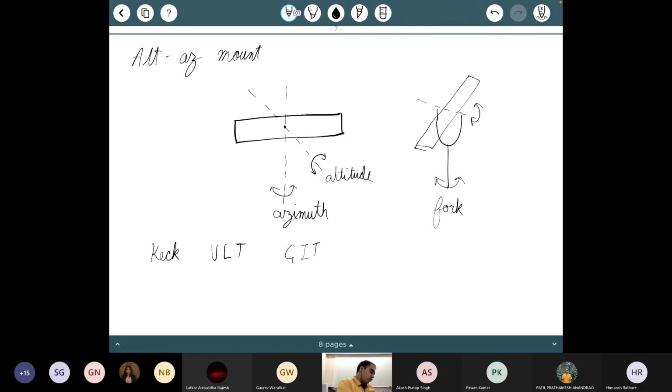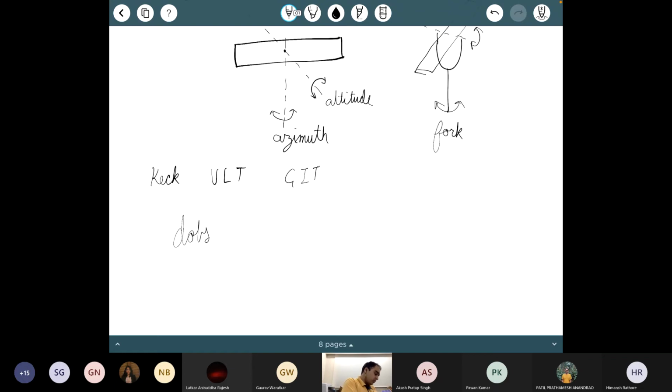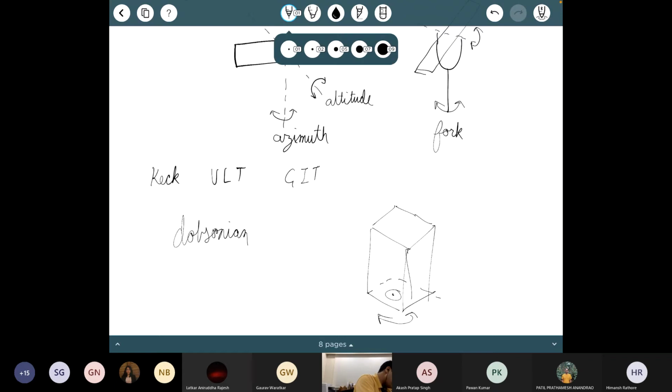This is one variant. Another common variant is called a Dobsonian, which is very popular in amateur astronomy, where essentially what you do is you take a box and the entire box itself can be turned around. So you put a bearing at the base of the box so that the entire box can be turned around like this. And then you cut some slots in this box. So let me actually use a thicker pen to overdraw the same thing. What I will do now is cut slots on this side of the box and on this side.